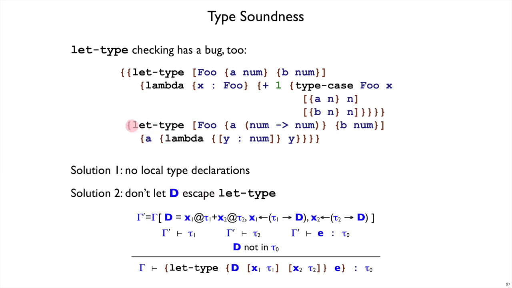Right? The problem here was that we claimed this expression had type foo, but foo had no meaning from the outside. So the solution is to just not let D, in this case foo, be mentioned as the result type of this let type expression. And we can fix our let type form by adding exactly that constraint right here. The type of the body is tau0, so that's the type of the let type, but add an extra constraint that says that tau0 doesn't mention D anywhere. And then this expression would be rejected. We wouldn't mix up the two different foos.